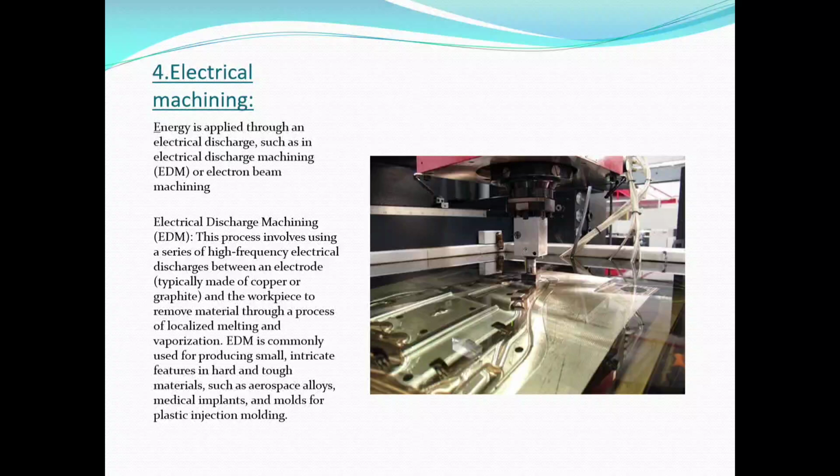And the fourth one is electrical machining. The energy is applied through an electrical discharge, such as in electrical discharge machining, that is EDM, and electron beam machining.